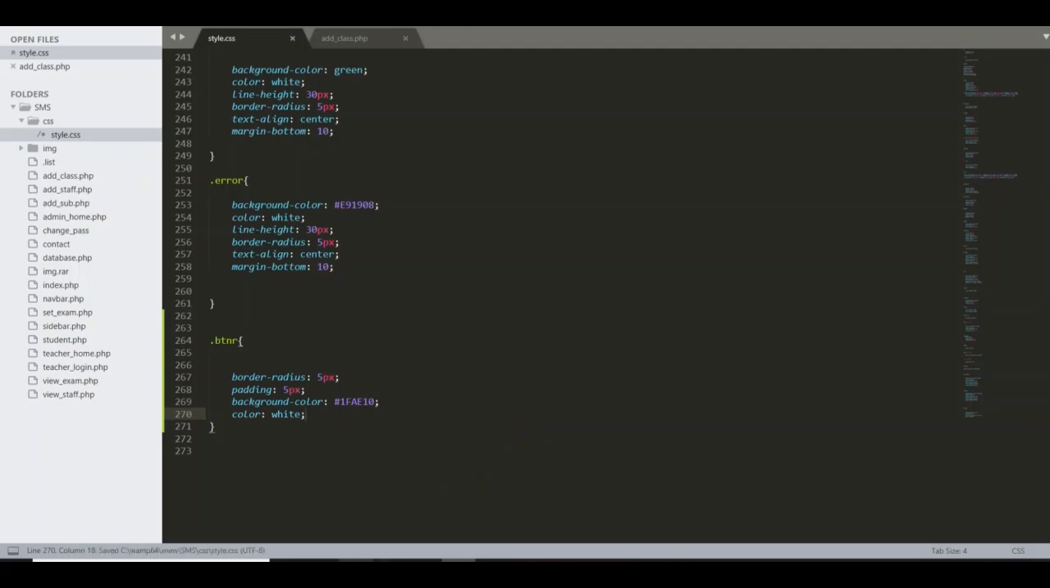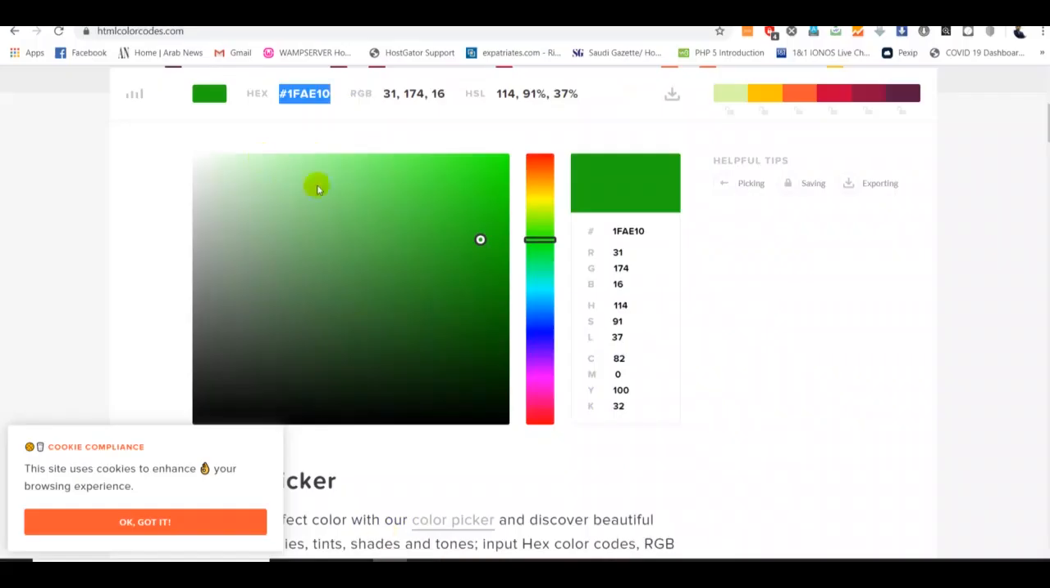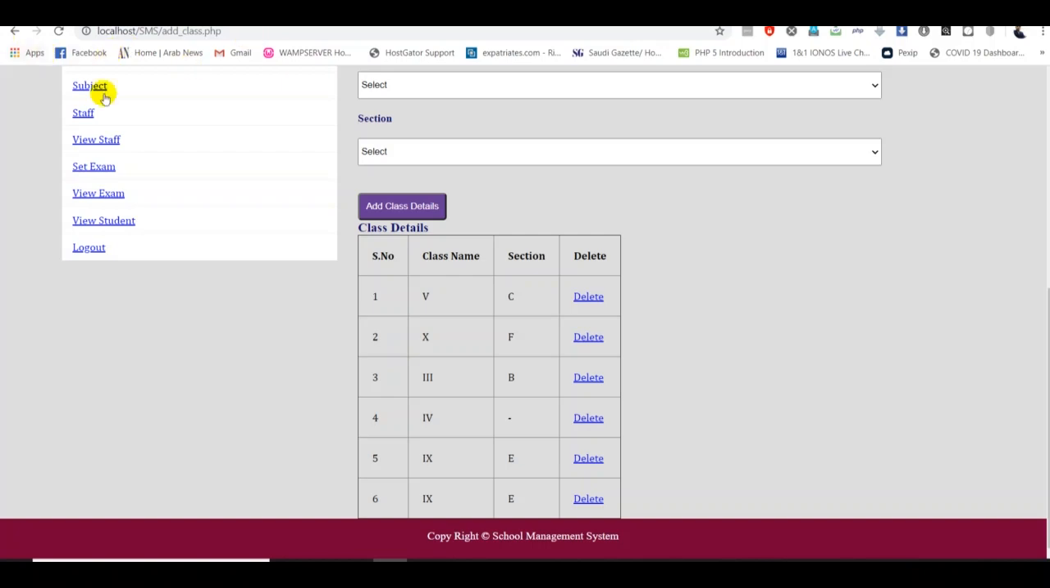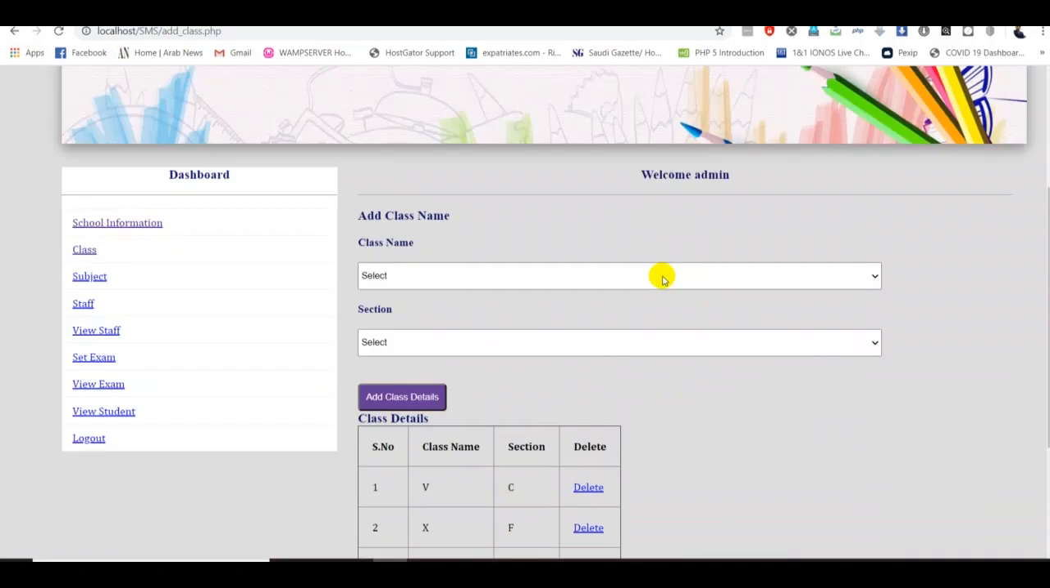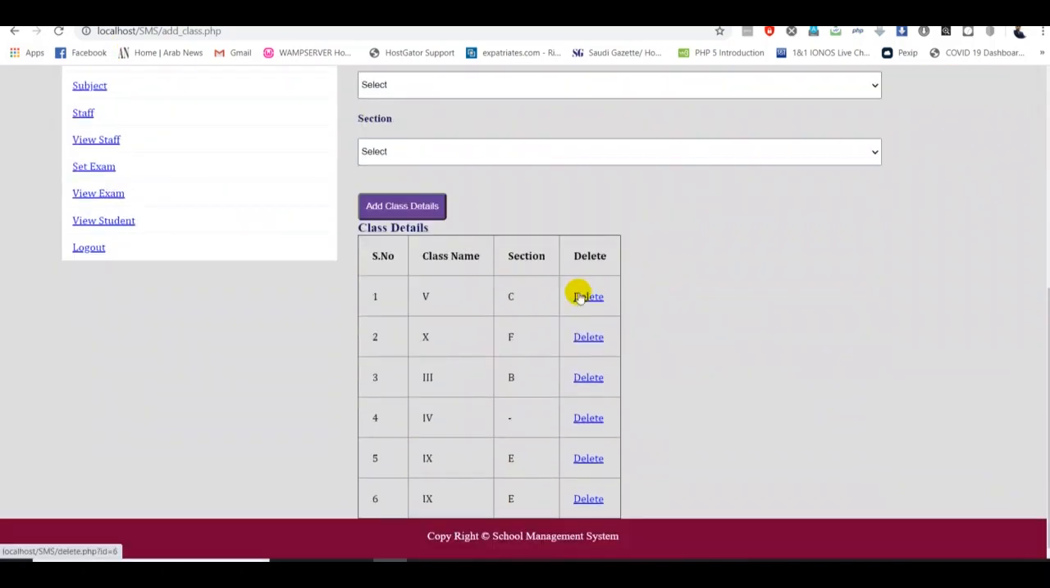So okay, let me go and check there, guys, how it looks. Sorry, I opened my page. Now I'm going to refresh. There are no changes yet. This is okay now.